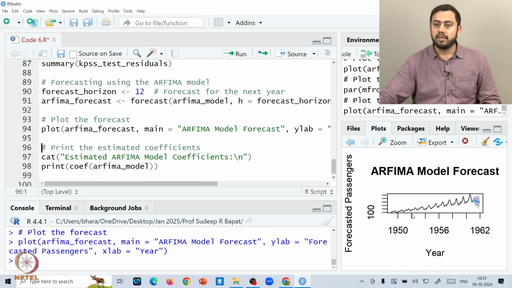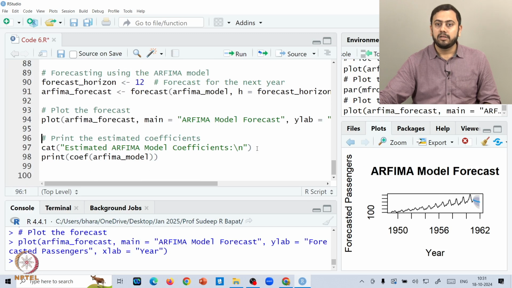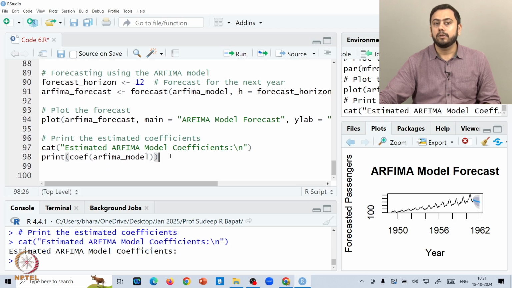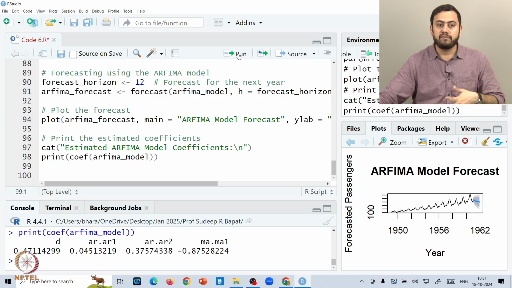And then here you can clearly see that the forecasts are not making very good sense, right, because you would want to preserve the seasonality aspect, but you are getting almost a straight line. So in a way the ARFIMA model is not doing very good here. Okay, so this is the conclusion. But again, this is just to tell you how you implement a fitted ARFIMA model on some real data down the line.